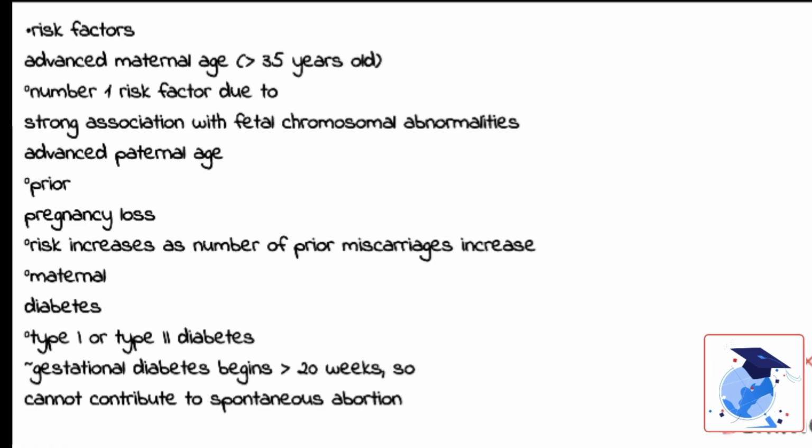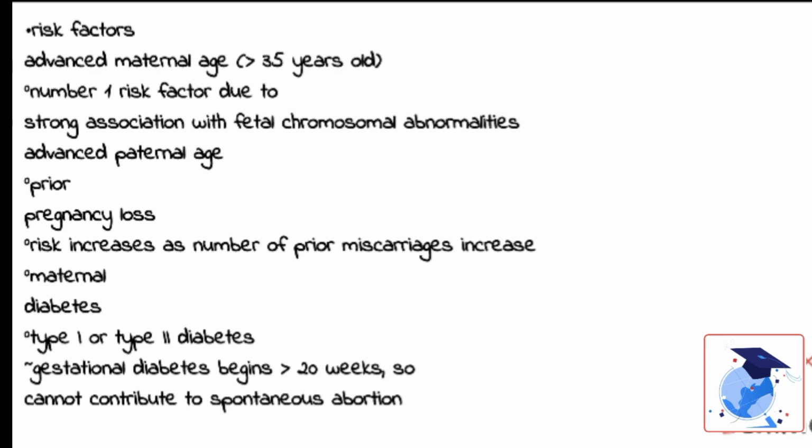Risk factors for spontaneous abortion include advanced maternal age. Again, this is defined as being greater than 35 years old, and this is the #1 risk factor due to strong association with fetal chromosomal abnormalities. Other risk factors include advanced paternal age, prior pregnancy loss. The risk increases as number of prior miscarriages increases.